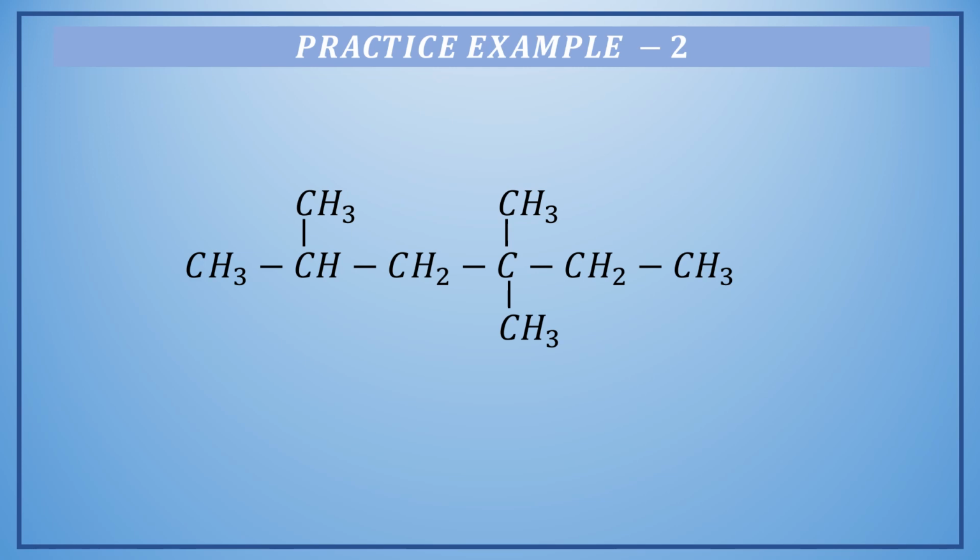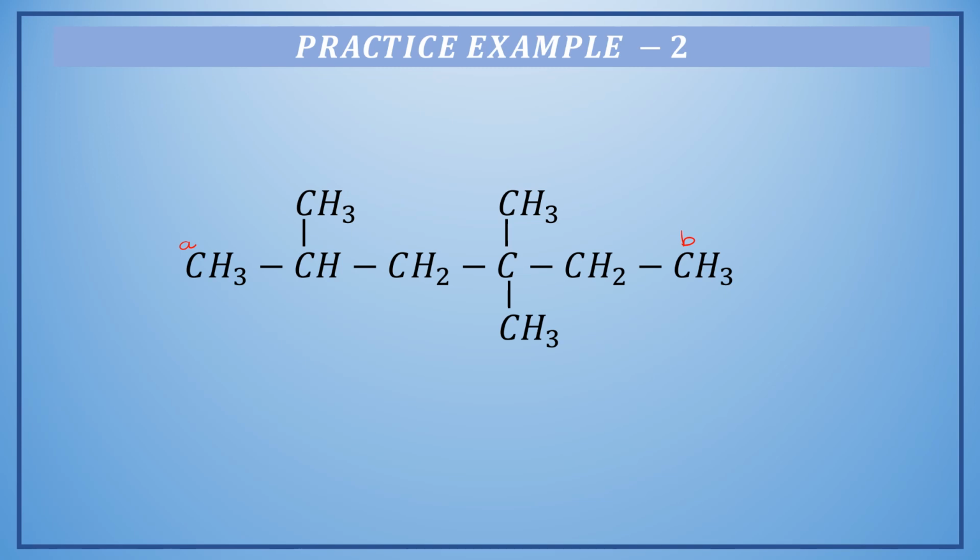Okay, so here let me just conclude that the parent chain is the one which I have marked as AB, and now we have to position the substituents in this parent chain.